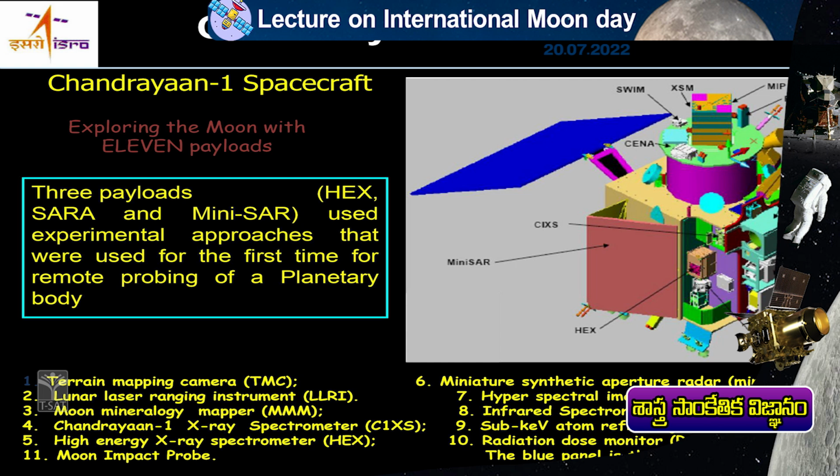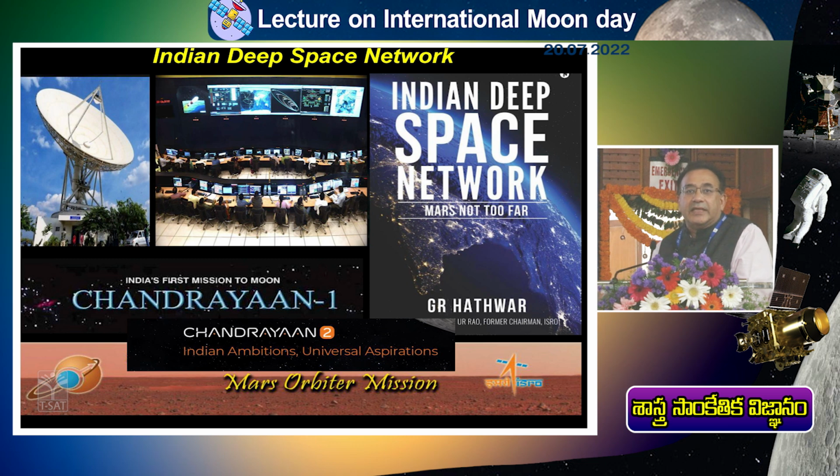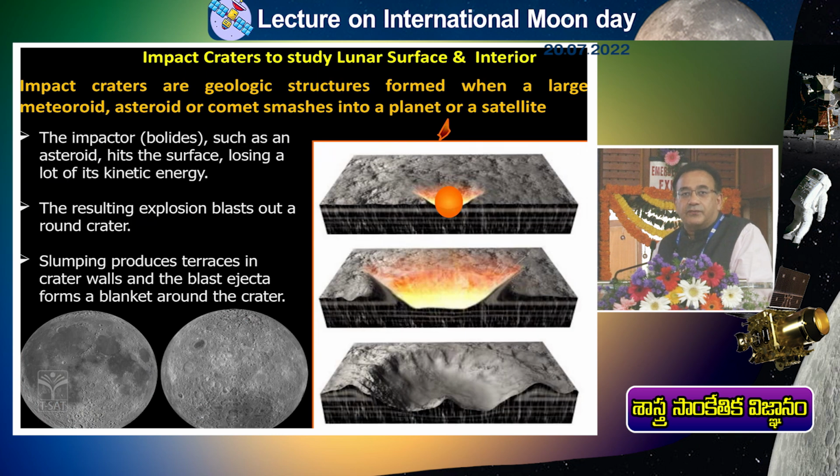The probes around the moon. The first probe which was sent was called Chandrayaan-1. It was sent in 2009 and it has almost 10 instruments coming from different countries. I will not go into the details of the names of these instruments, but these sensors were basically meant to take high-resolution photographs, even three-dimensional photographs of the moon, and in different wavelengths or in different colors.